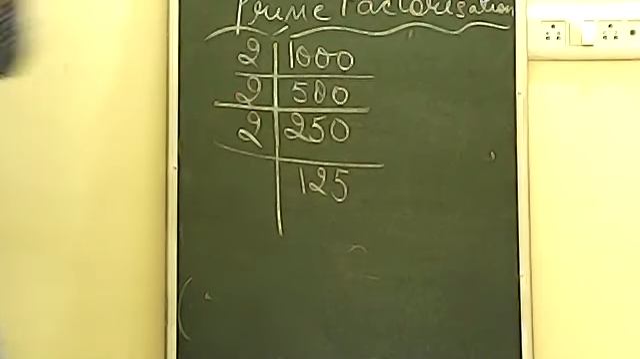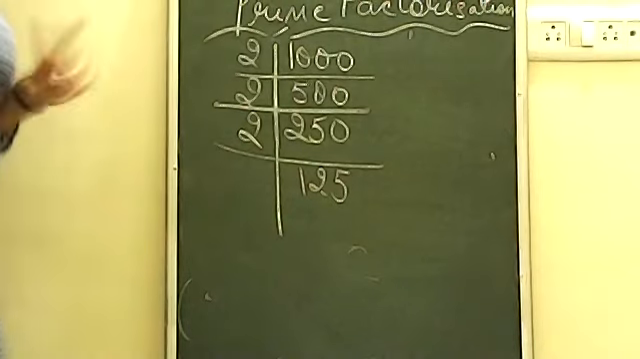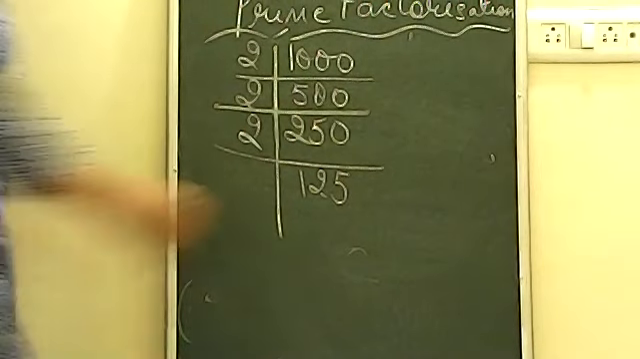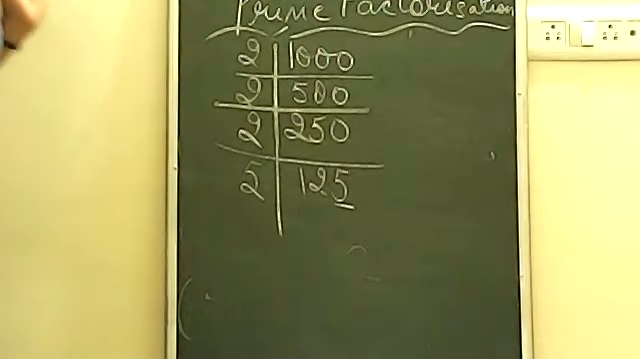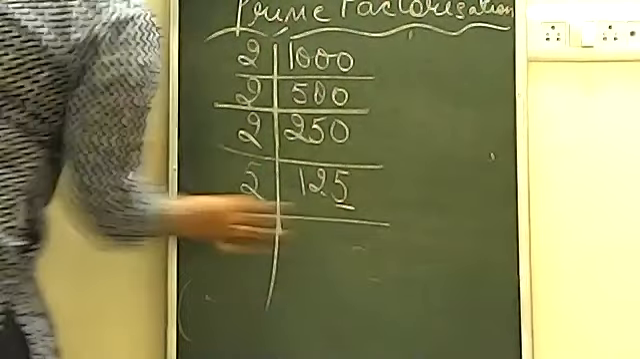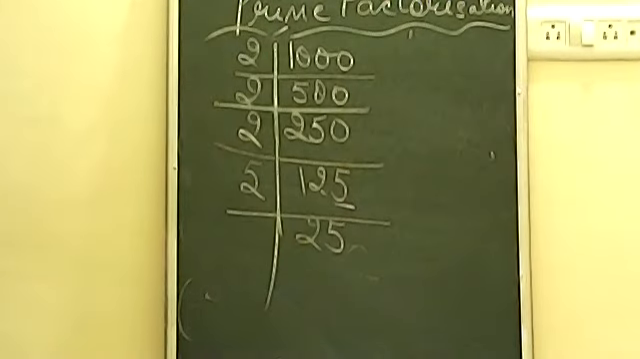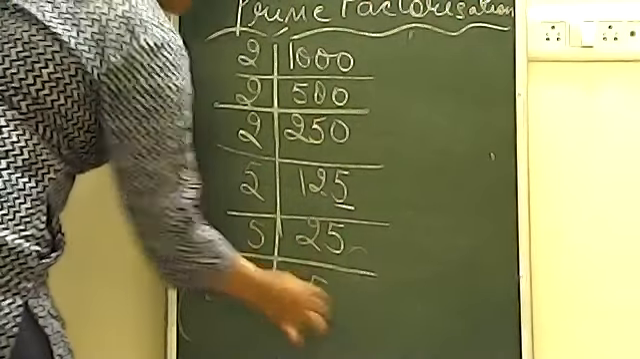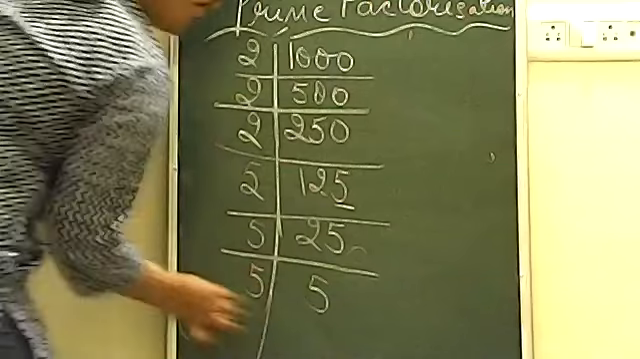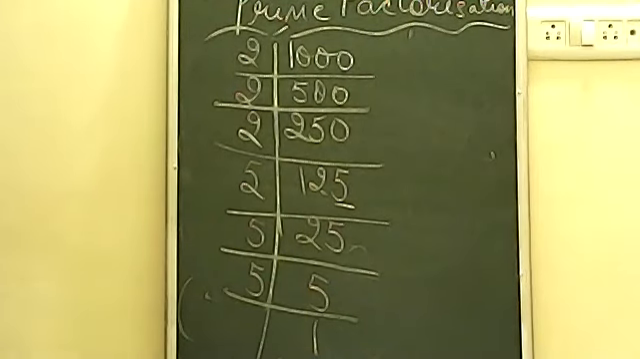So now what we'll do, we can try 5, since it will not divide by 3 either. This has 5 in the unit place, which means it will divide by 5. 5 twos are 10, 5 twos 25. You will get 25 over here. Now we divide by 5: 5 fives are 25, and again 5, you will get 1. So now the process stops here.